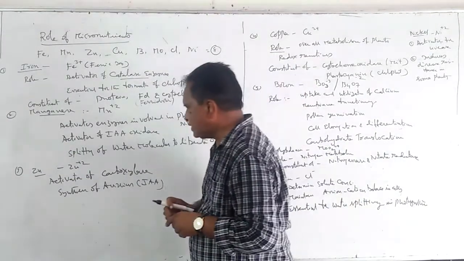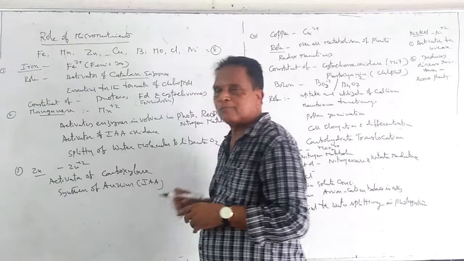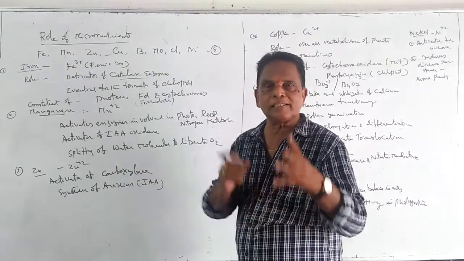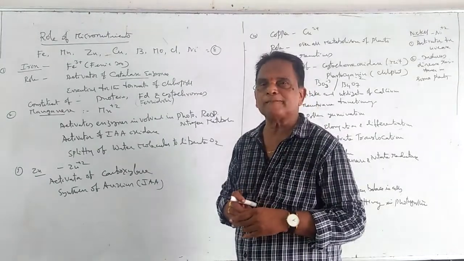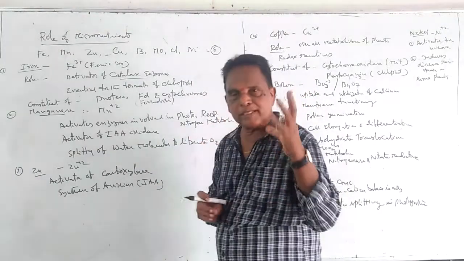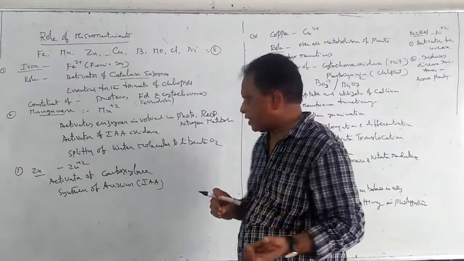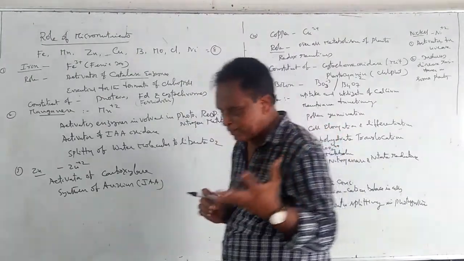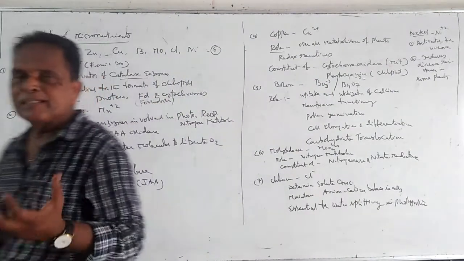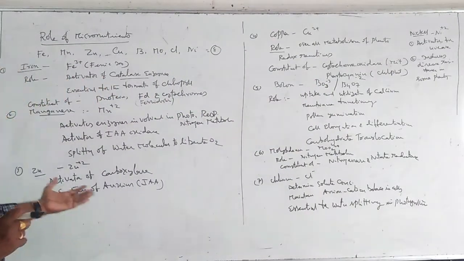Zinc is also useful for the synthesis of auxins. Auxins are the hormones which are useful for growth and development in plants. One of the important auxins is IAA, indoleacetic acid. So for the formation of this IAA, zinc is essential.